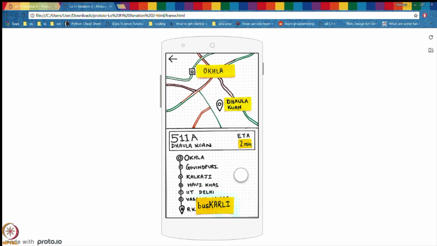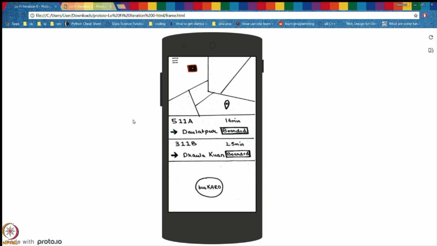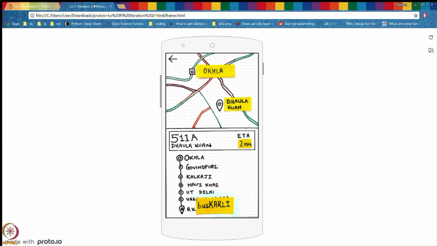Moreover, we changed the button design of busKARO and busKARO from circle to rectangle and arranged them at the bottom of the screen to ensure high visibility. So as you can see in iteration 1, the busKARO button is a circle and the boarded button, which is actually the busKARO button in iteration 3, is a rectangle which is placed inside the card, therefore hampering visibility. However, in iteration 3, the busKARO and busKARO buttons are rectangles and placed at the bottom of the screen, therefore having high visibility.